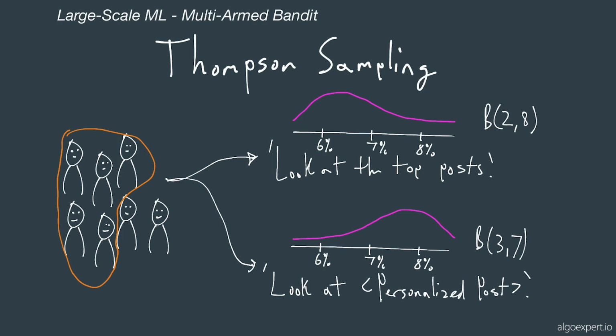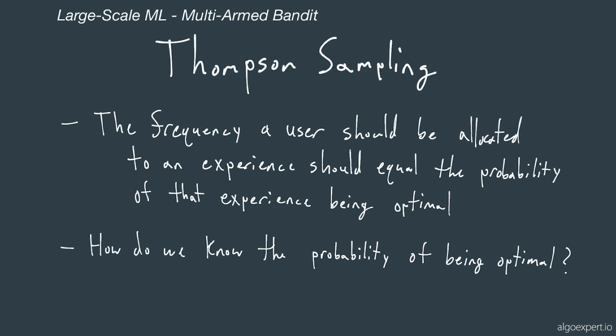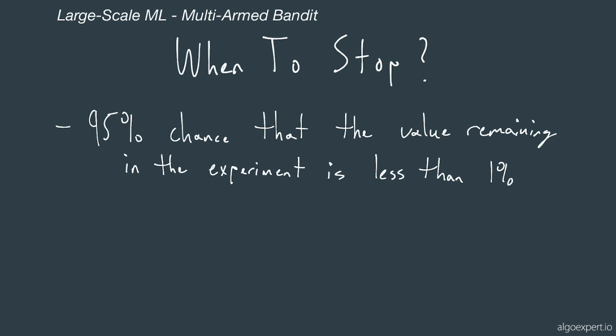And the percent of the time that these samples are higher than these samples will equal the probability that this distribution is greater than this one. So that's how we know the probability of some particular arm being optimal. So during these multi-armed bandit experiments, how do we know when to stop? We stop when there's a 95% chance that the value remaining in the experiment is less than 1%. How do we measure that?